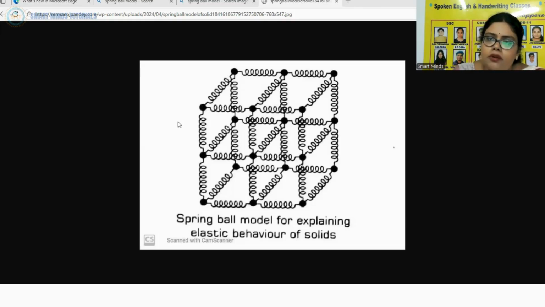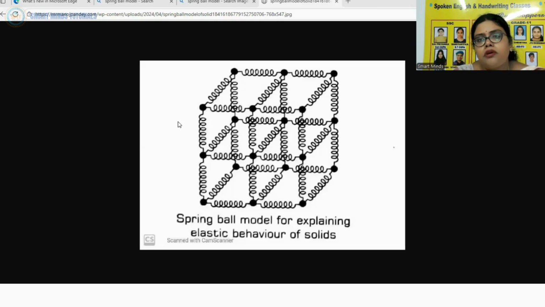So if you try to displace any ball from its equilibrium position, then the spring system tries to restore the ball back to its original position. Thus, elastic behavior of solids can be explained in terms of the microscopic nature of the solid.